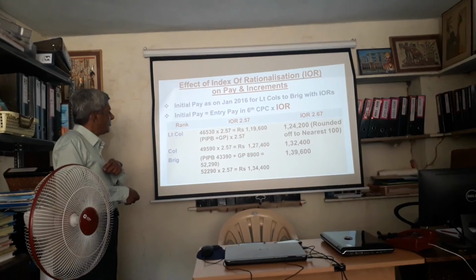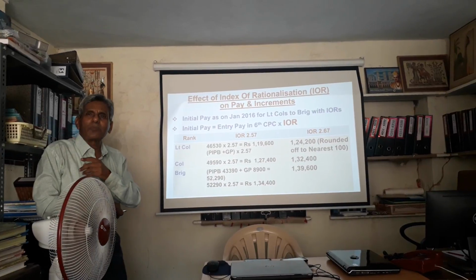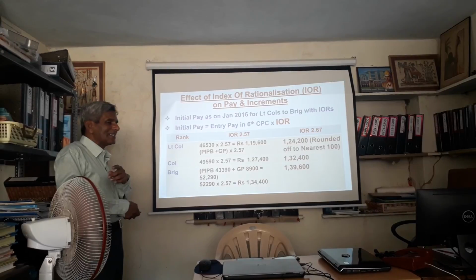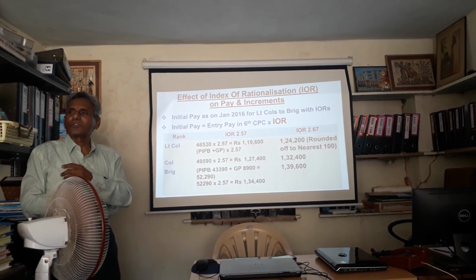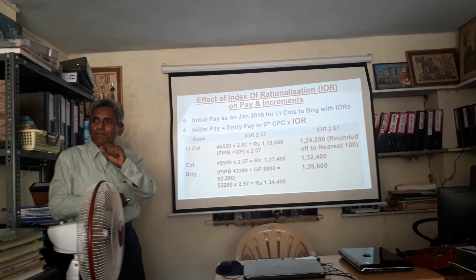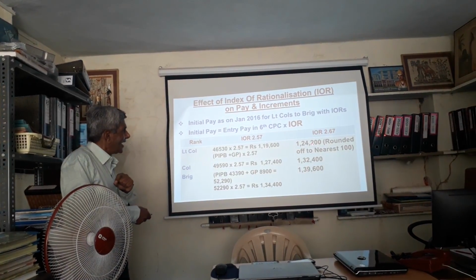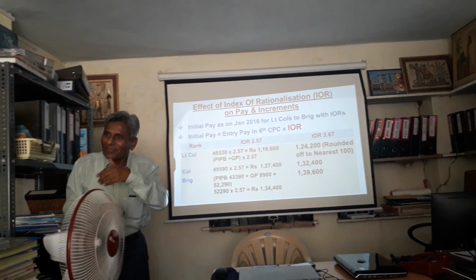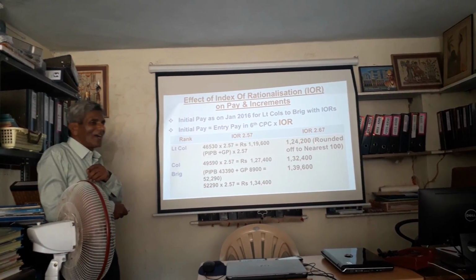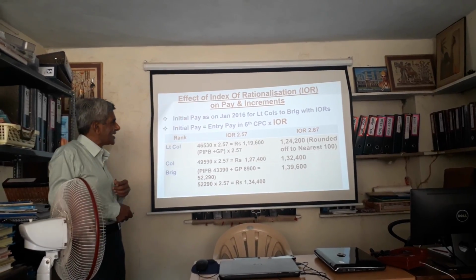The colonel: 127,400 to 1,32,400. Again there is a jump of almost 5,000 rupees. Now brigadier from 1,34,000 to 1,39,000. Again a jump of almost 5,000 rupees. That means the initial pay earlier was less by 5,000 rupees. Now once your initial pay in the first cell is a higher amount, your increment for the subsequent year is 3% of this amount. Now it is 1,24,200. You have 3%, your increment is much more. That we will see next.